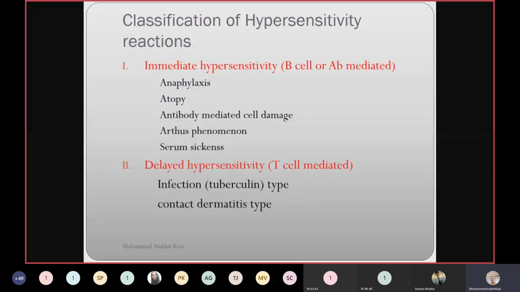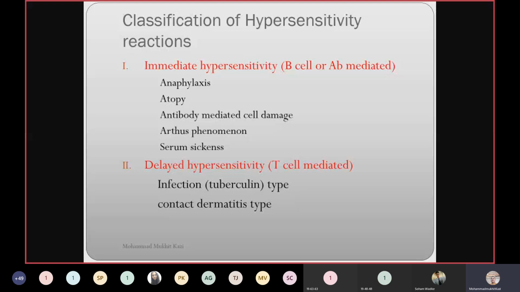Now, if you look at the classification, hypersensitivity is based upon the reaction time. If it is immediate, within half an hour or 1 hour, it is called immediate hypersensitivity reaction. It is B cell mediated or antibody mediated, and it includes anaphylaxis, very important for all of you. Atopy, which I referred to just now, is nothing but an example of anaphylaxis. Also antibody-mediated cell damage, Arthus phenomenon, and serum sickness. These are the immediate types of hypersensitivity reaction. It will show the reaction in the host immediately, hardly a few minutes to an hour. That's it.